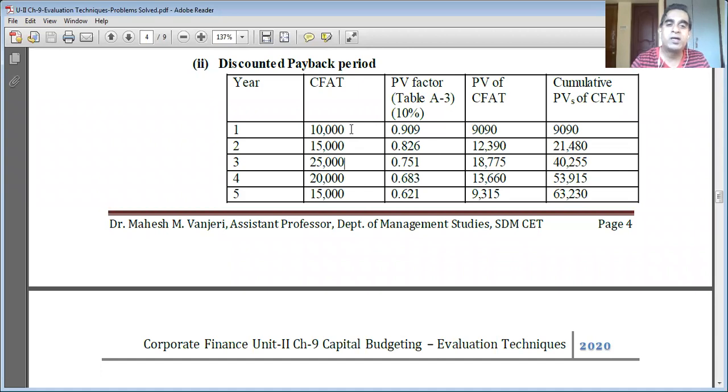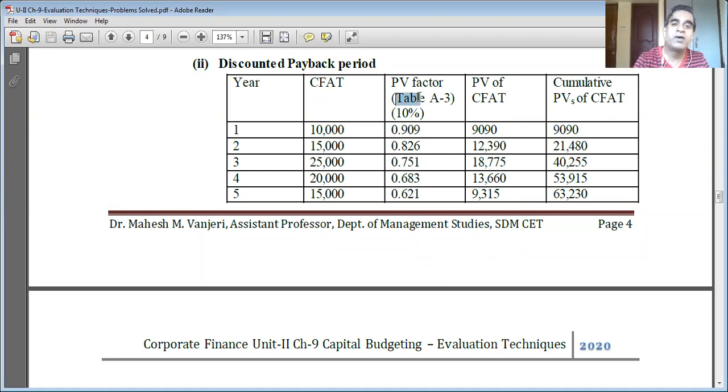So we are going to consider it as a case of a single cash flow. We are going to convert the future value into present value using discounting techniques. And in discounting technique, this is the case of single cash flow, so it becomes present value of single cash flow.